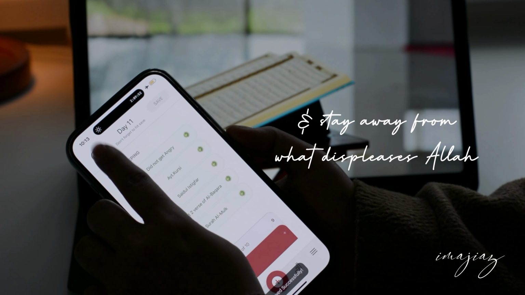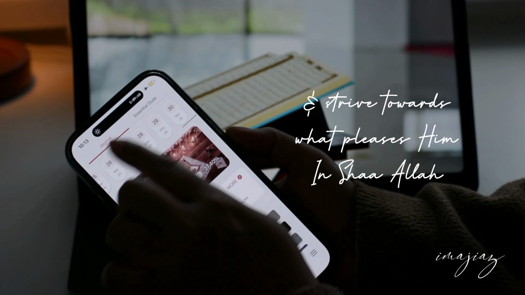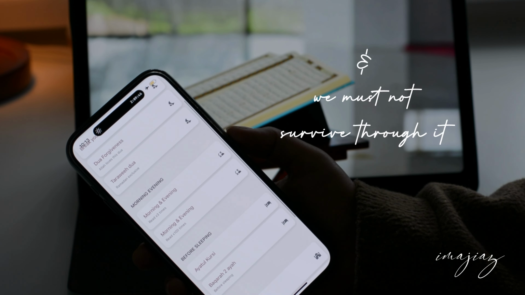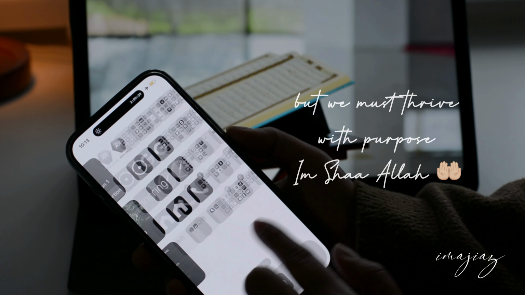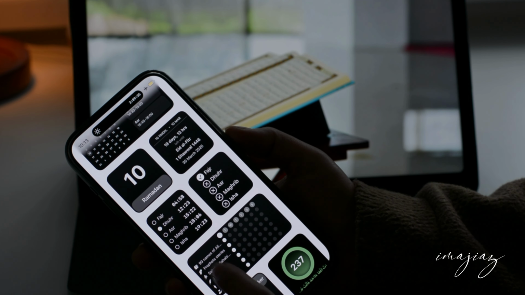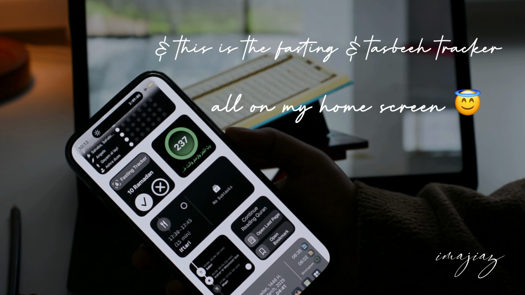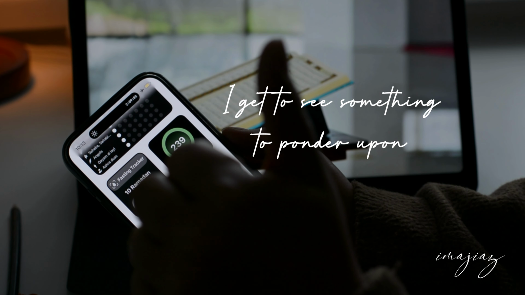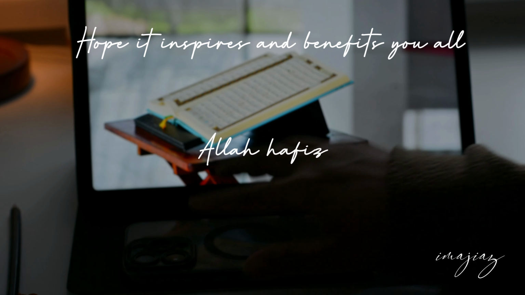And most importantly, what we need to focus on is to keep our intentions clean and pure. So whatever we are going to do after that, we know that it is going to be beneficial for us. It is going to work in our favor. It is going to work for our advantage. The goal is not to just survive through Ramadan. The goal is to thrive with purpose, inshallah ta'ala. And that's exactly how, my friends, I'm going to make the most out of every moment and make the most out of what truly matters. Not necessarily by restricting myself, but by doing things more intentionally and more mindfully, inshallah ta'ala.